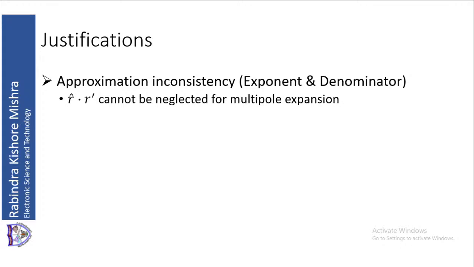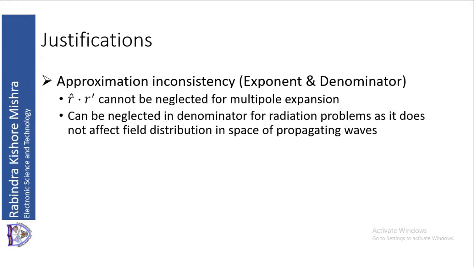If multiple poles are there and you are expanding that, we cannot neglect R cap dot R dash. And usually multiple expansion occurs in the numerator. Therefore, you cannot neglect it. This can be neglected in the denominator for a radiation problem because it does not affect the field distribution in space of the propagating wave.